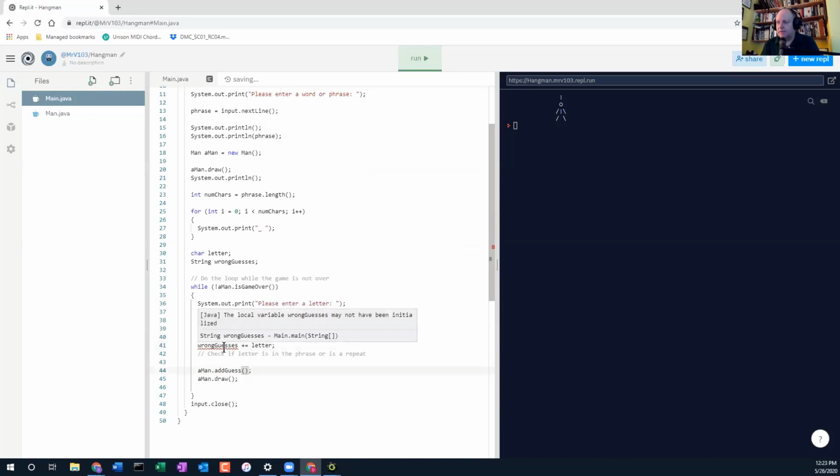Doesn't like that. Did I misspell it? Oh, it says it hasn't been initialized. Oh, I see. So we have to start out with an empty string just so that the compiler doesn't complain. Okay, so we start out with a string that doesn't have any characters in it. And then we add characters to the end as they make wrong guesses.